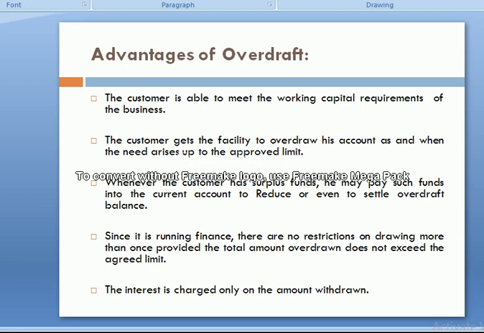Keep in mind, dear students, a bank overdraft is usually best for a business with greater movement of cash flow in a given period of time. An overdraft helps to balance the cash inflow and cash outflow.